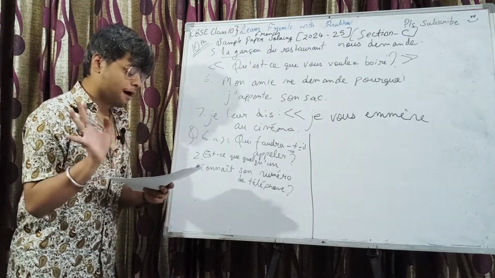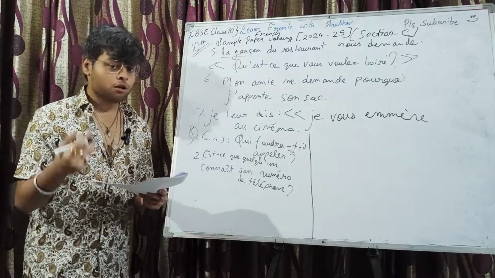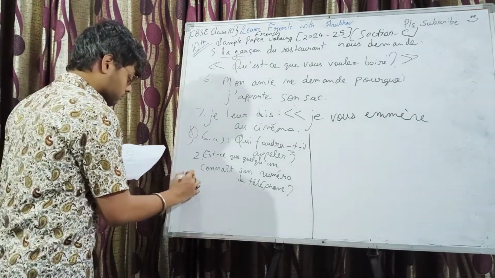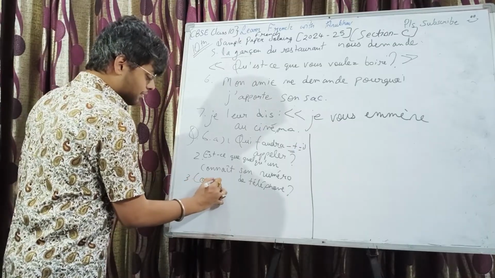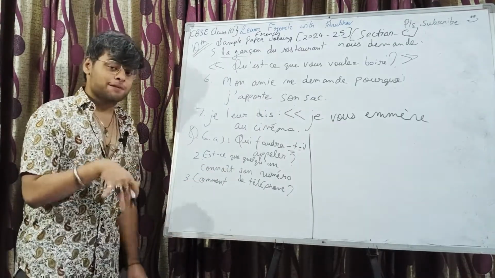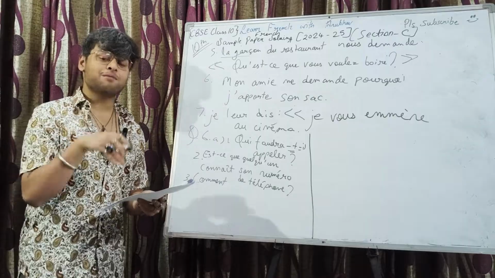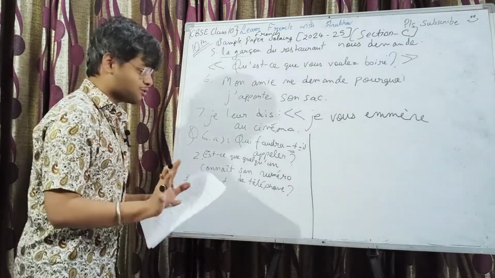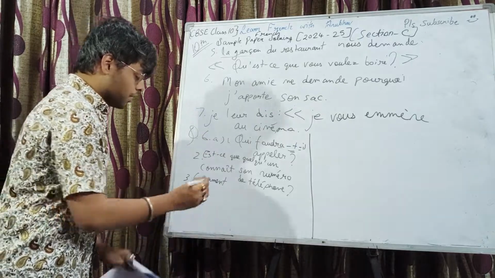For example, j'y vais à pied. Comment vas-tu à l'école? Comment allez-vous à l'école? Both are fine. But sometimes it is indicated specifically through some words that it has to be tu, it has to be vous. In those cases, you have to use the respective subject to frame the question. Comment vas-tu à l'école?